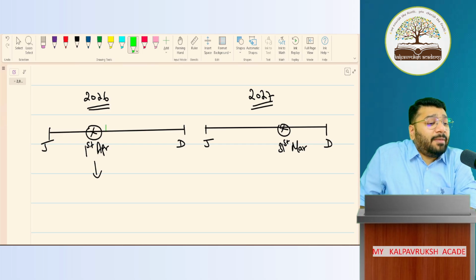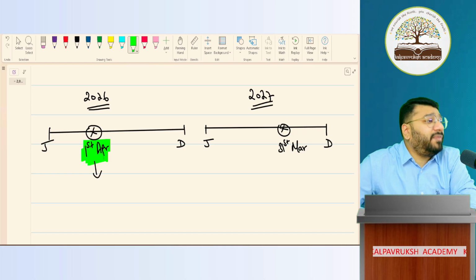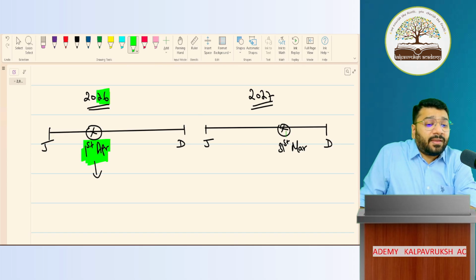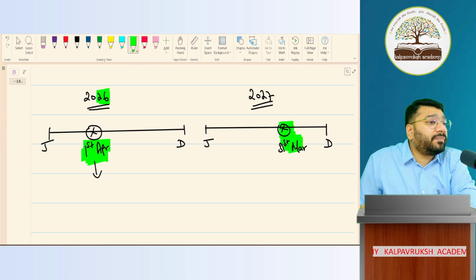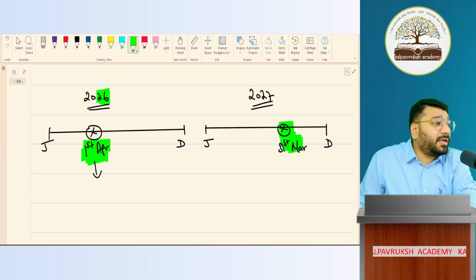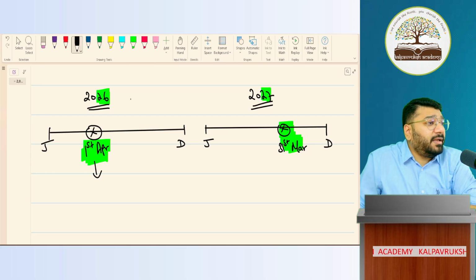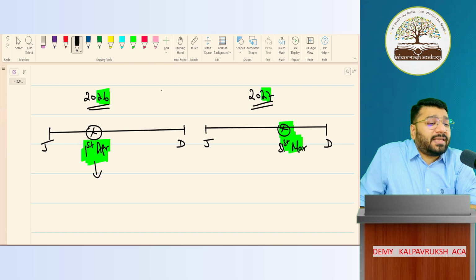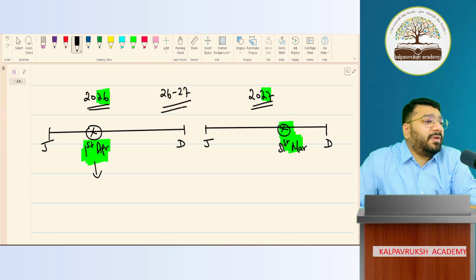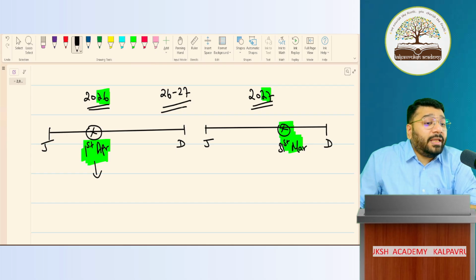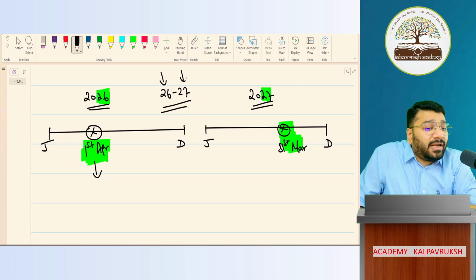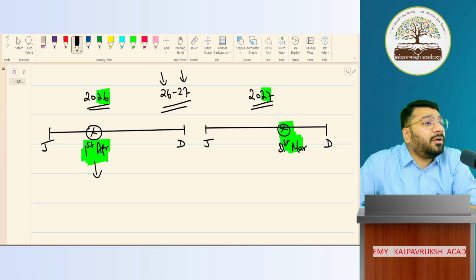Now, the 1st April is the starting month of the financial year, which is falling in which calendar year? 26. It's falling in the calendar year 26. Whereas the financial year ka end date is what? End date is 31st March. This is falling in which calendar year? 27. So if your financial year is April to March, we typically refer to this as financial year 26, 27. So when I say financial year is 26, 27, what does it mean? Then the accounting year starts with 1 April 26, ends with 31st March 27. Got it, not got it?